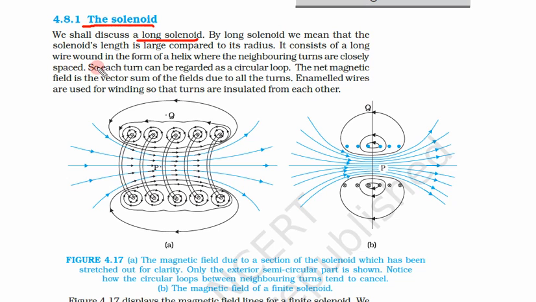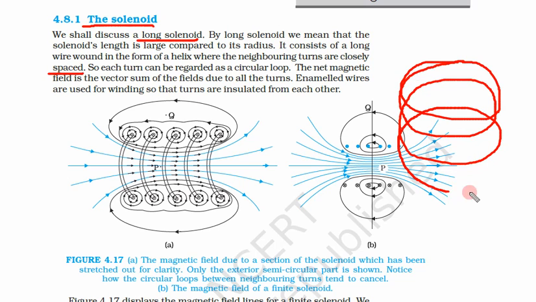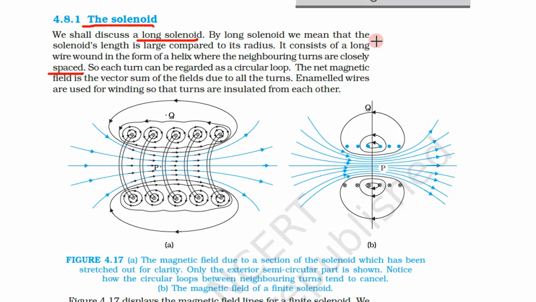It consists of a long wire woven in the form of a helix, a spring kind of structure, where neighboring turns are closely spaced. So again the distance between these turns is very small. Each turn can be regarded as a circular loop. We have solved for a single circular loop, but in a solenoid there are many turns and each turn can be regarded as a circular loop. The net magnetic field is the vector sum of the fields due to the turns.